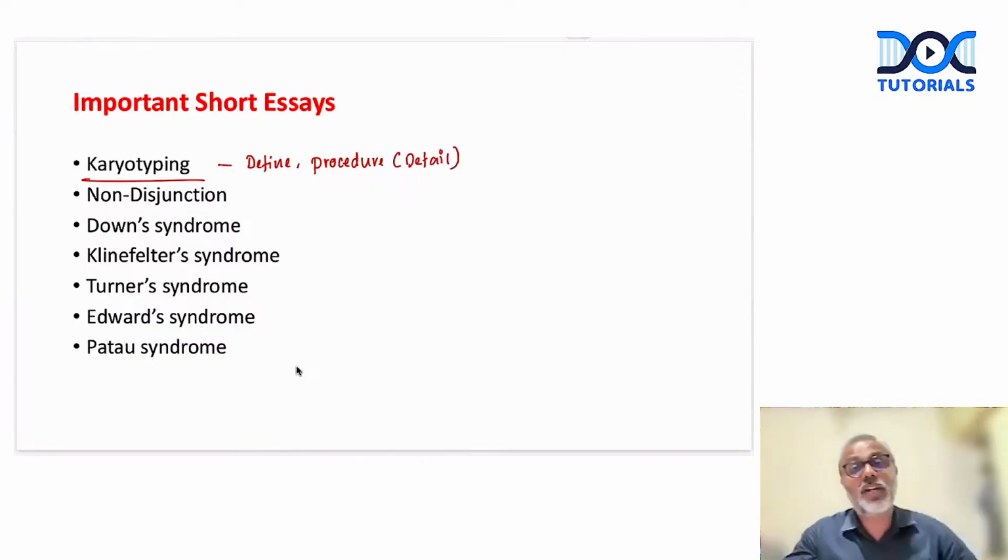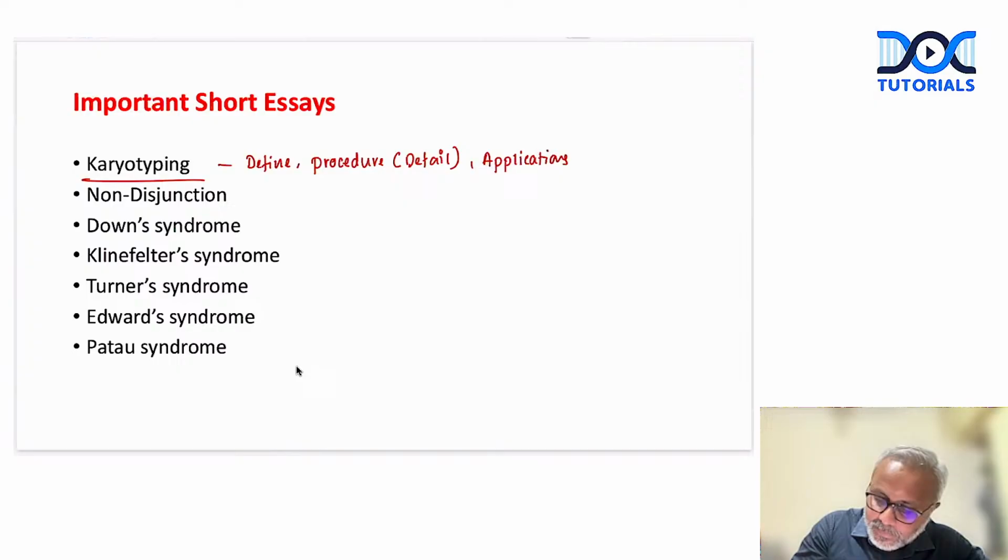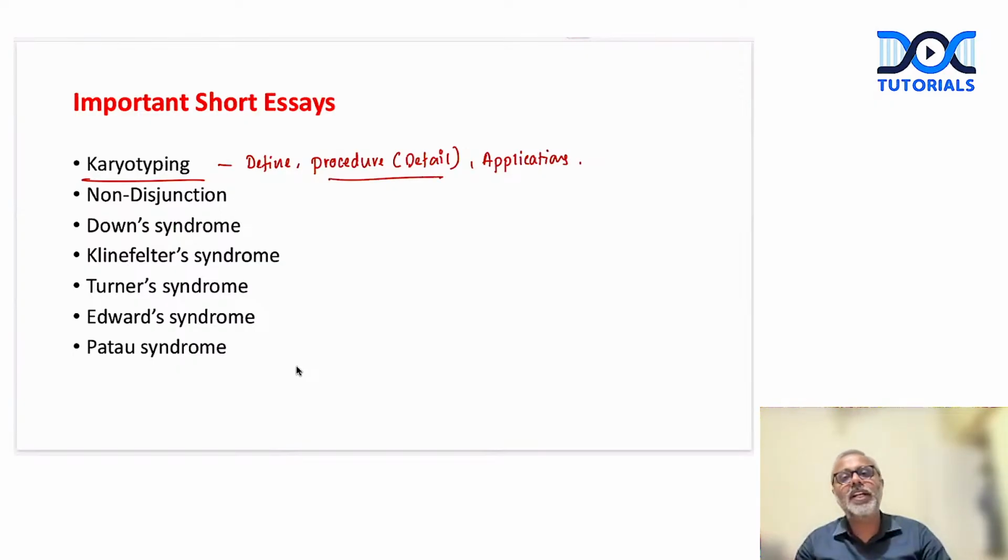You can use a diagram, but describe the procedure in detail, starting from collection of blood till the photography of the chromosomes, right? Then applications. Where do we use karyotyping, right? So if you can describe karyotyping under 3 settings and describe the procedure in detail, believe me, you will score 4.5, 5, it's guaranteed.